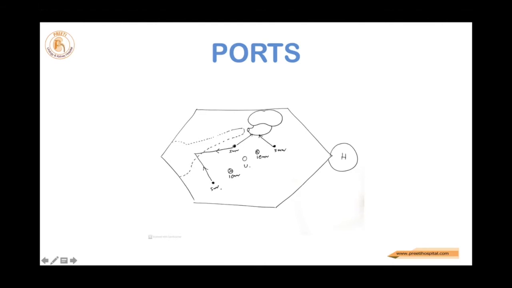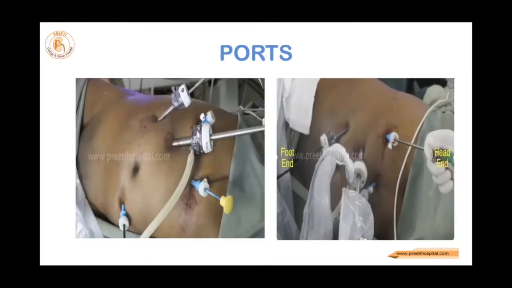You should not be hesitant to dissect carefully. Otherwise, you'll have a lot of spasm and a lot of difficulty in retracting the abdominal wall to go to the pelvis. This is on the right side, the nephrectomy type of ports. On the left side, it is the pelvic type of port.